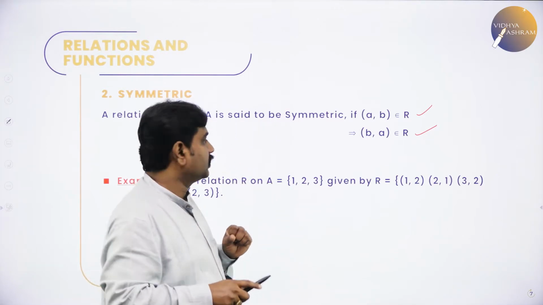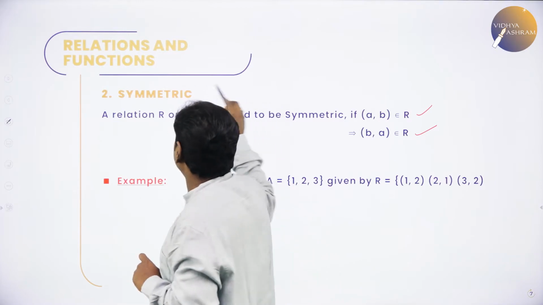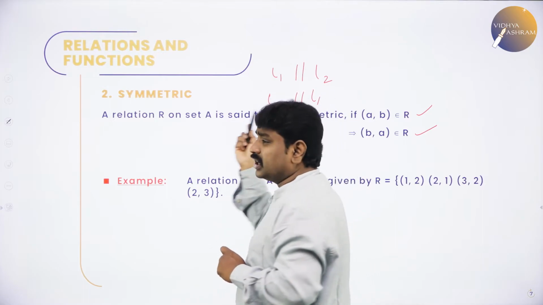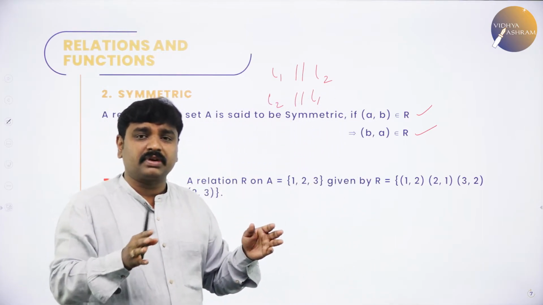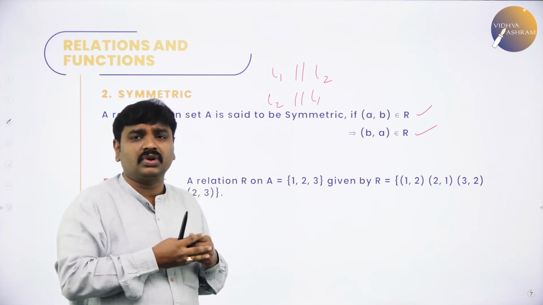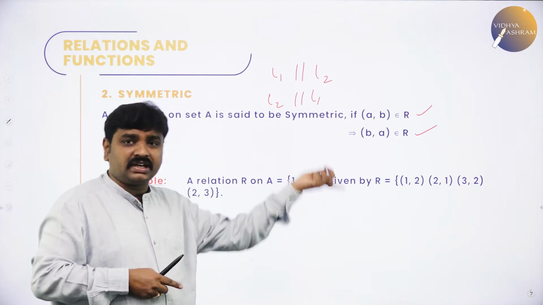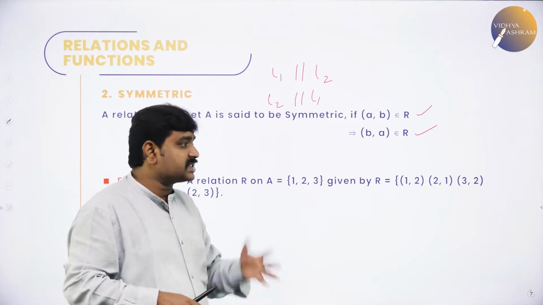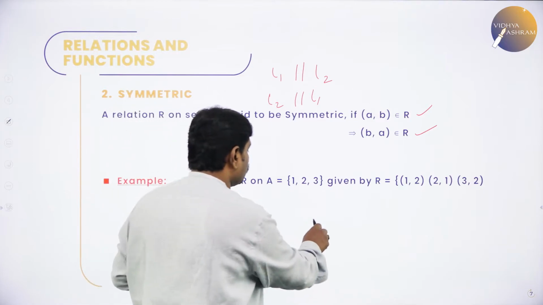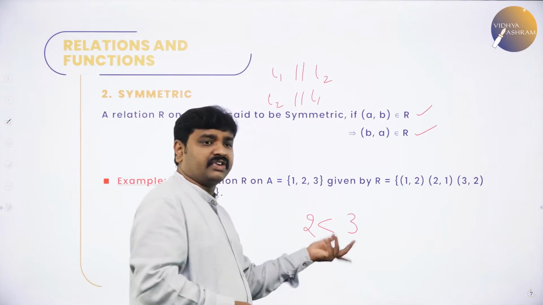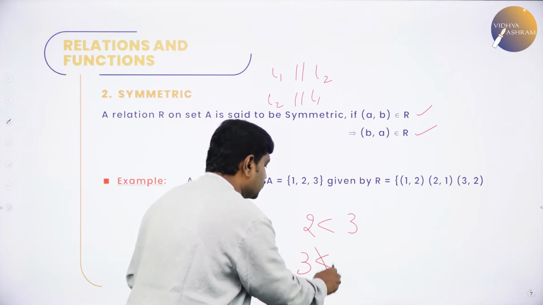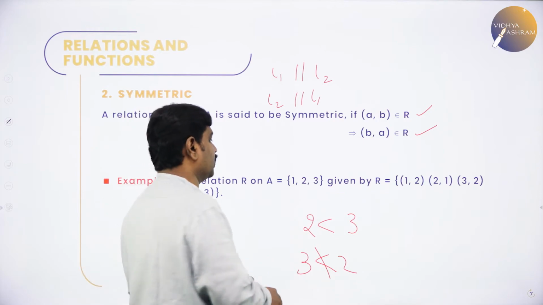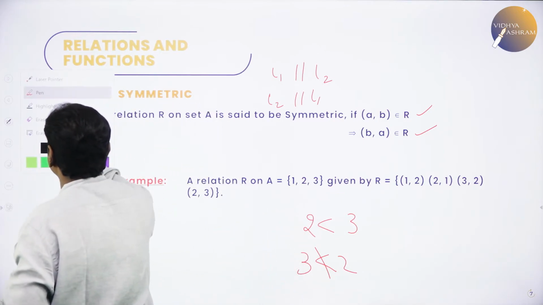For example, we have parallel lines. Line L1 is parallel to line L2. L2 is also parallel to what? L1. So, is parallel to on the set of lines in a plane is a symmetric relation. Symmetric means if a is related to b, then the reverse is also possible. b should be related to a. If I take less than, it is not symmetric. Suppose 2 is less than 3. Do you agree? But if I take the reverse, 3 is not less than 2. So, (2,3) belongs to the relation is less than, but (3,2) does not belong. Like that, some relations may be symmetric, some may not be symmetric.